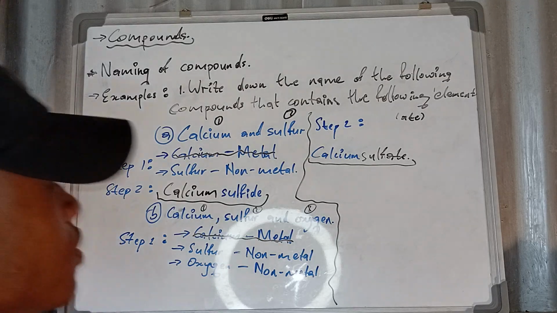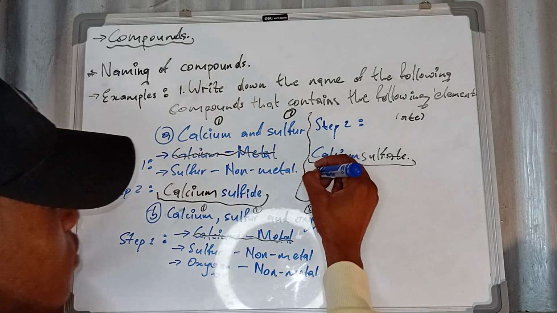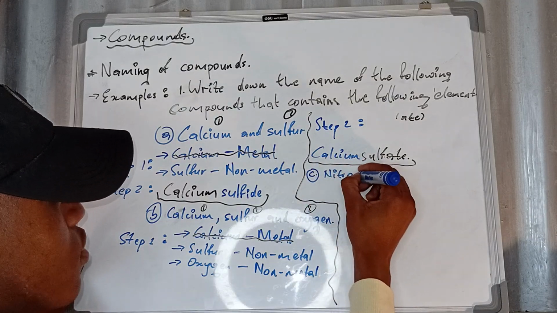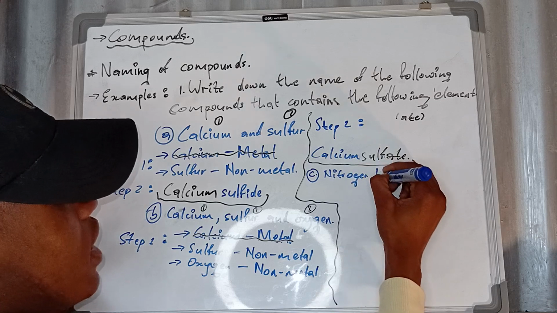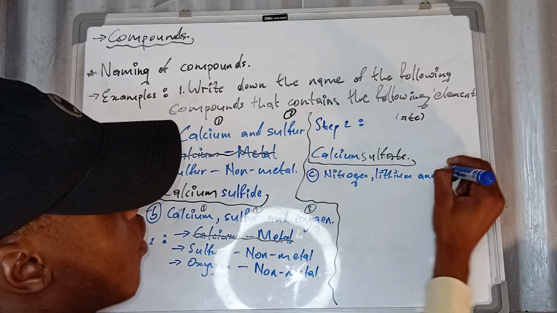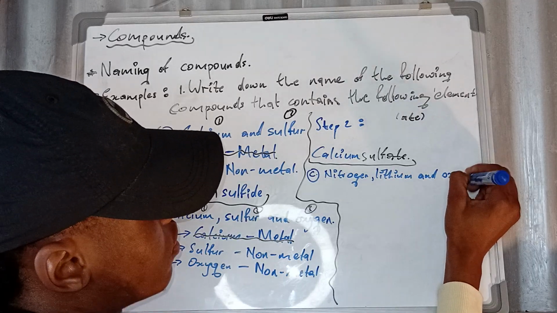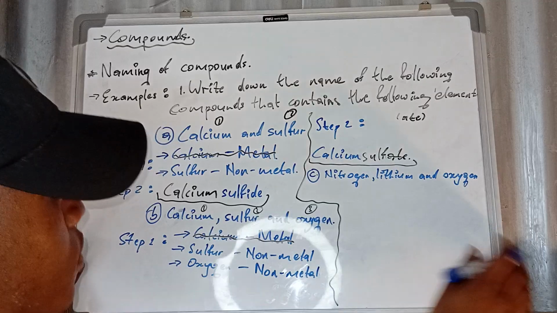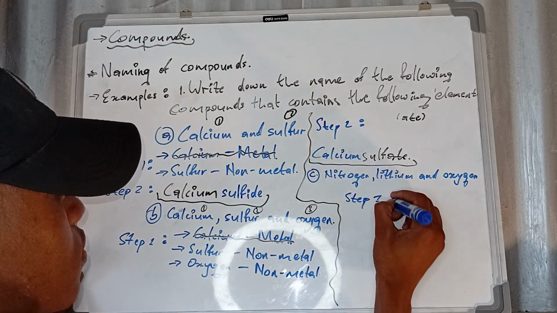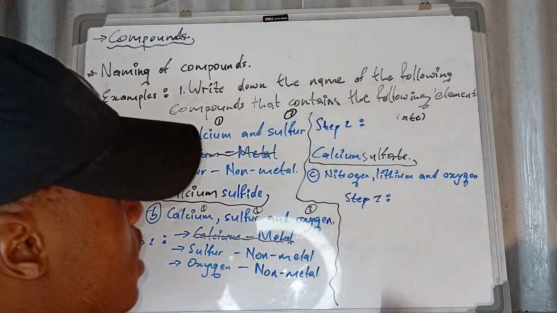All right. Last example. If you did not hear, let's say you are given nitrogen. You are given lithium. And what? Oxygen. Okay. Let us firstly do step number 1. We identify the elements.